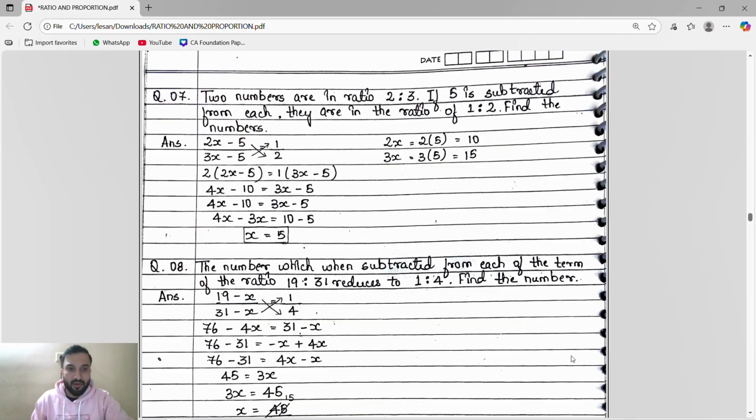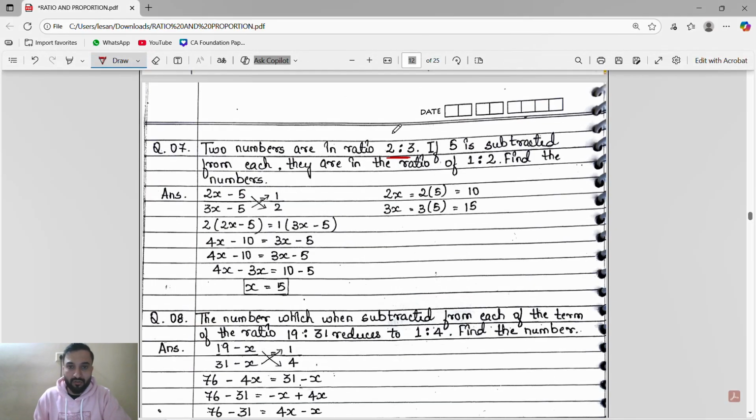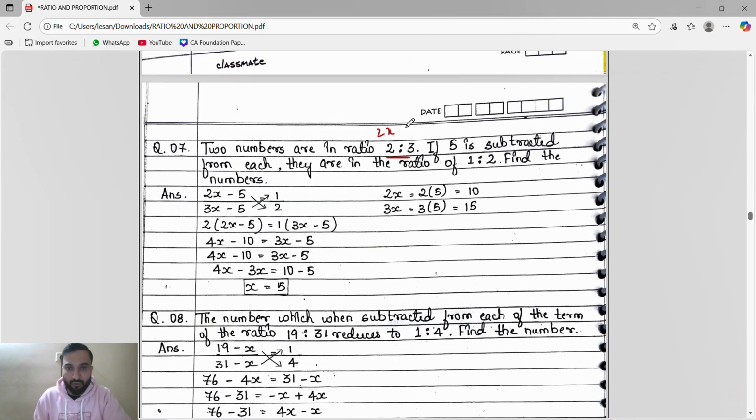Okay, next, see, two numbers are in the ratio 2 is to 3. So again, chalo bhaiya, two numbers are in the ratio 2 is to 3. So what will we do? Two numbers are in the ratio 2 is to 3 means I will take the numbers as 2x and 3x.